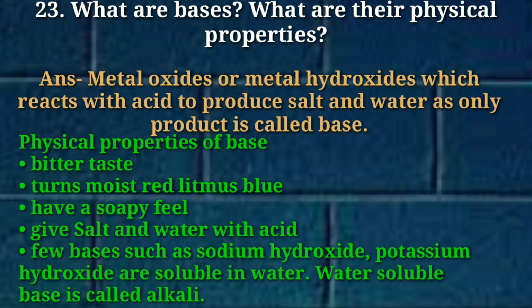Physical properties of base: number 1, bitter taste. Number 2, turns moist red litmus paper blue. Number 3, have a soapy feel. Number 4, gives salt and water with acid. Number 5, few bases such as sodium hydroxide, potassium hydroxide are soluble in water. So a water soluble base is called alkali.